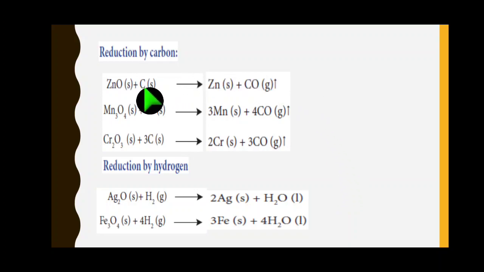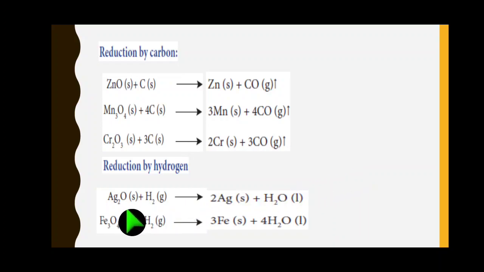The first equation you see, zinc we can get from zinc oxide, and carbon takes oxygen, giving carbon monoxide. Likewise, manganese we can get from manganese oxide and carbon. For balancing this equation, Mn 3, right side also 3, and oxygen 4, make it 4, so right side 4 carbon, left side also 4 carbon. Then chromic oxide, left side 2, right side 2, then oxygen 3, so carbon 3, so make the left side 3.